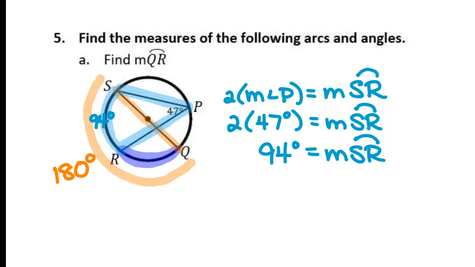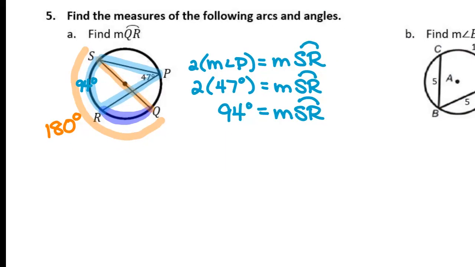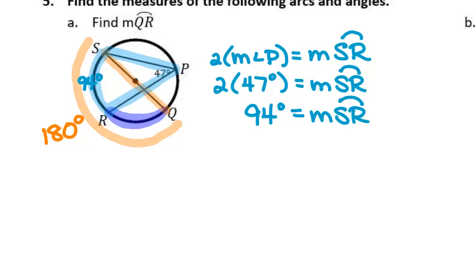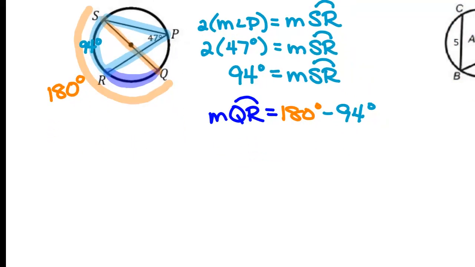Well, if I know arc SRQ is 180 degrees, and I know from S to R is 94, what could I do to find arc RQ? Absolutely correct. The measurement of arc RQ or QR doesn't really matter, but I'm going to write QR because that's the way the question is written, is equal to 180 minus 94. What is 180 minus 94? 86. So arc QR is 86 degrees.